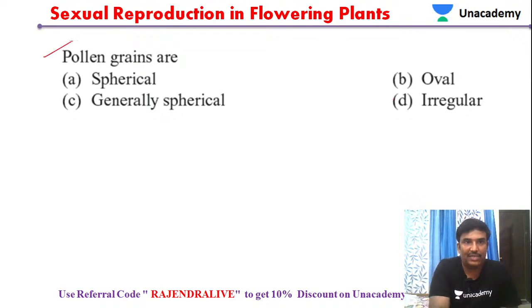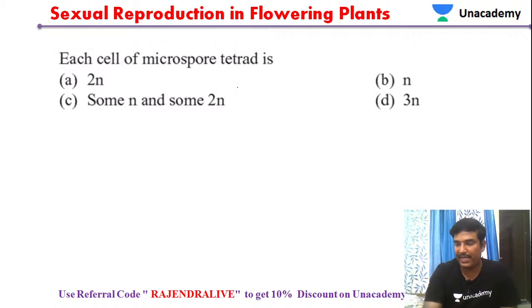So how is the shape of the pollen grains? Generally, how do pollen grains appear? Generally the pollen grain is spherical. The shape of the pollen grain is spherical.